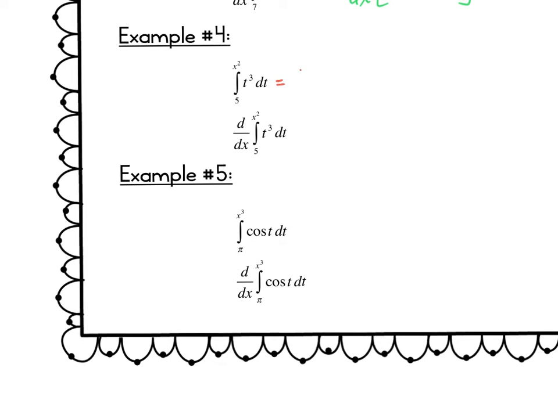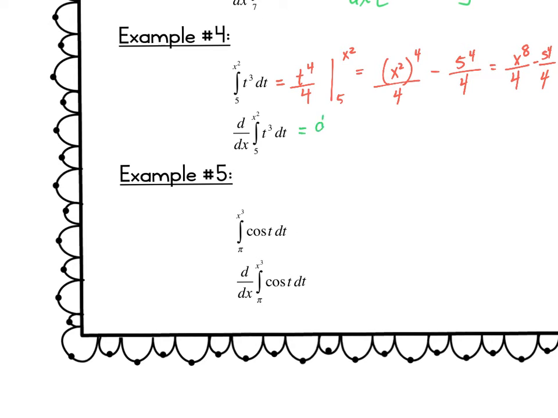All right, the antiderivative of t cubed is t to the 4th over 4, evaluated from 5 to x squared. So this becomes x squared to the 4th over 4 minus 5 to the 4th over 4. Well, x squared to the 4th is x to the 8th. And then, this is just a really large value. Don't really care what it is, since I'm going to be substituting it.